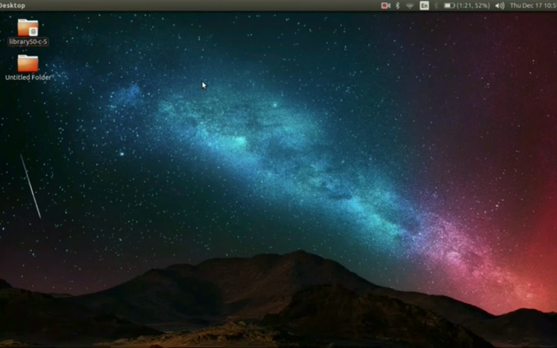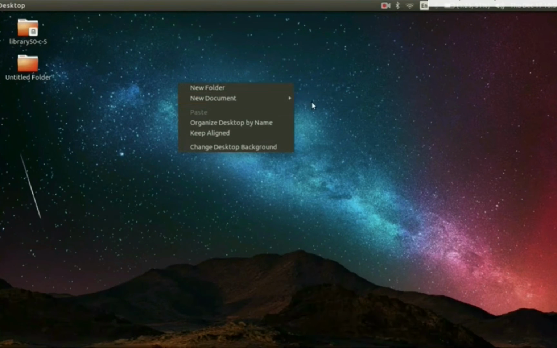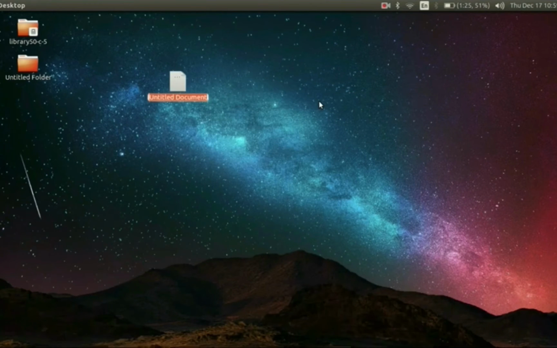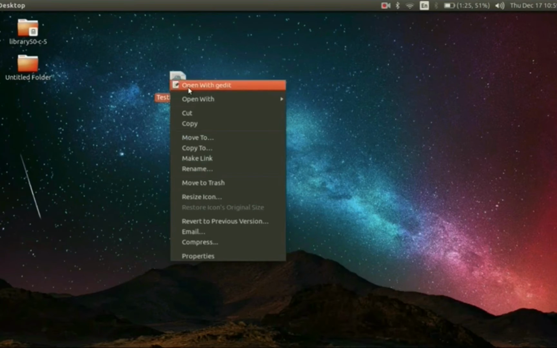Till now we have seen the Windows operating system. Now let's see Linux operating system. For that I'll create one new document and give it the name test python.py, and then I'll open it with the help of gedit, which is a default editor which I am having here.